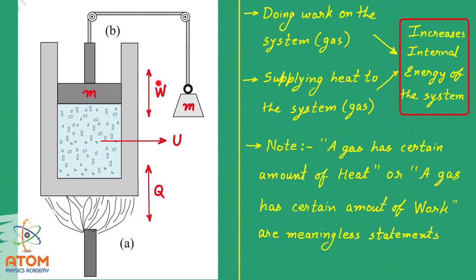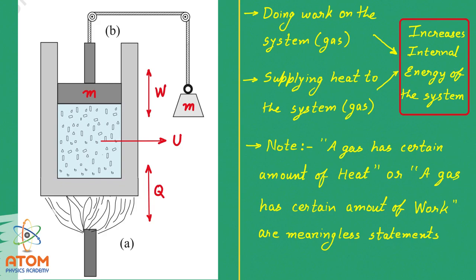So I have shown work on both sides. In the same way, if heat is going inside, obviously in this case heat will travel inside, then it is said that heat is given to the system. But if the temperature of the system is larger than the surrounding, then heat will travel outside. Then it is said that heat is given by the system. So I have shown heat Q on both sides.